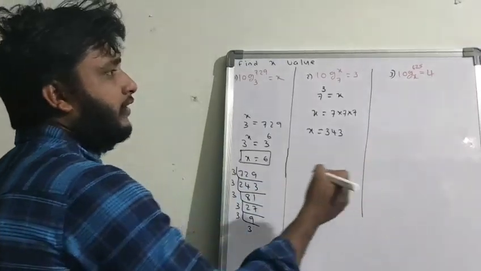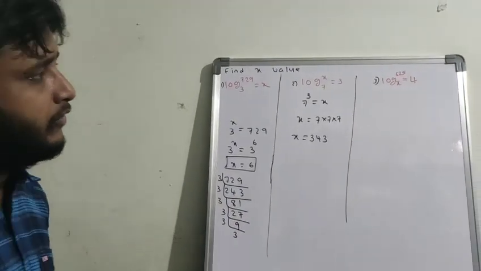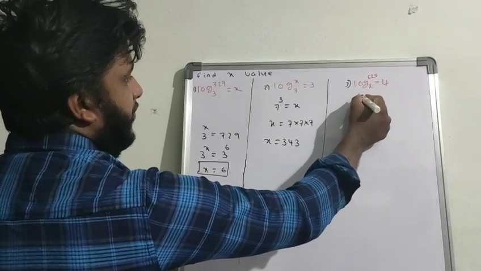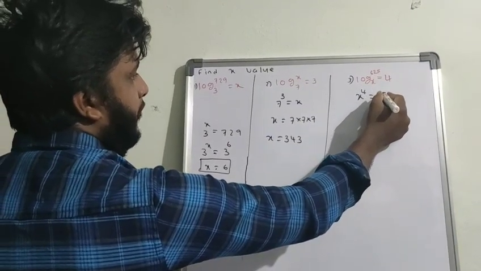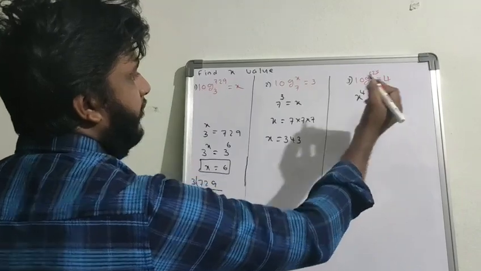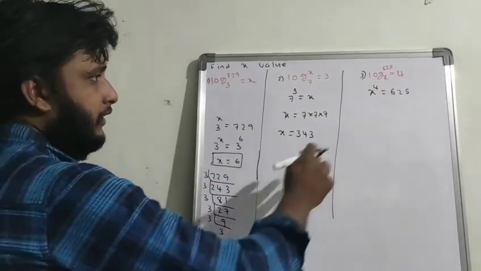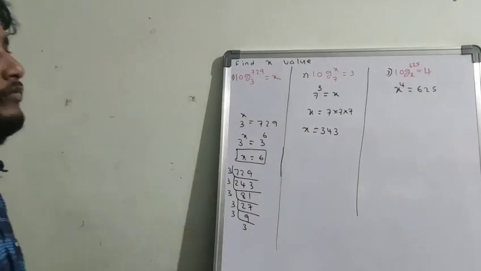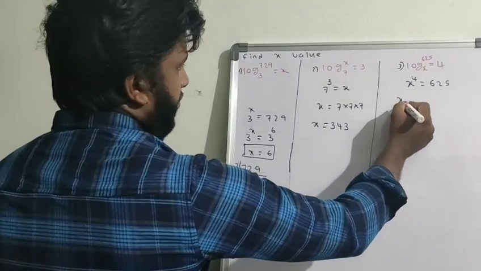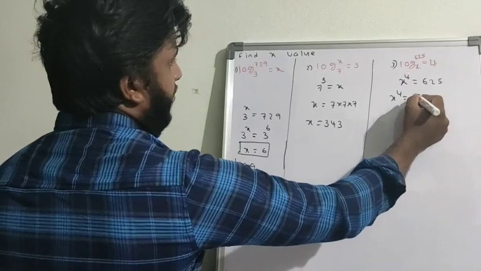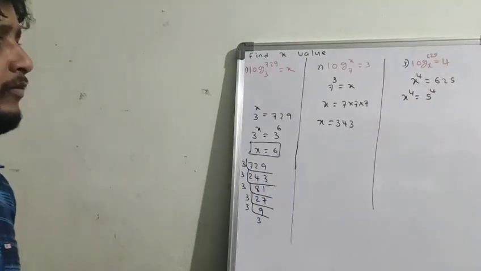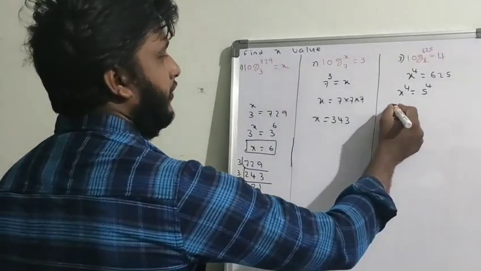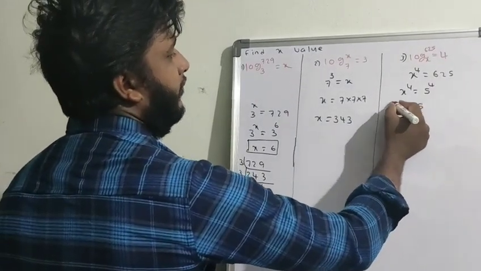So coming to the third one. Here it is the same thing. You have to convert first into exponential form. x is the base, and in the place of 625 write 4, in the place of 4 write 625. So here we can write 625 as some number to the power of 4. So I can write x to the power 4 equal to 625. We can write 625 as 5 to the power of 4. We have one more formula: if the powers are equal, then the bases should be equal. So by using that, x equal to 5.